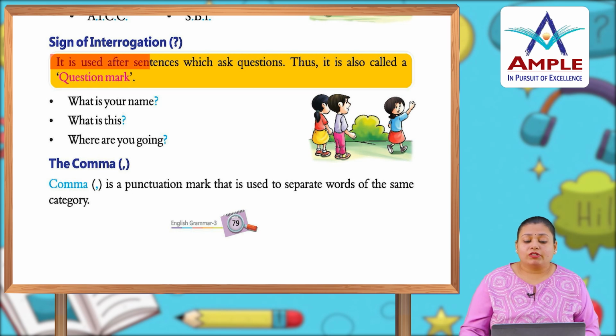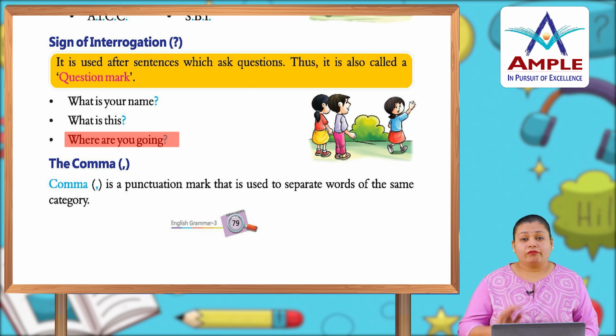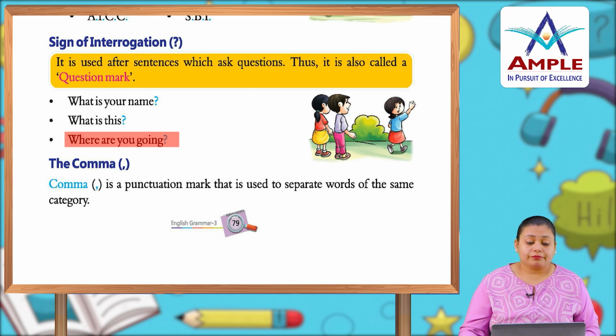Sign of interrogation means question mark. It is used after a sentence which asks a question, which I have already told you. Thus it is also called a question mark. What is your name? What is this? Where are you going? Whenever we ask a question to someone, after that we have to put a question mark.